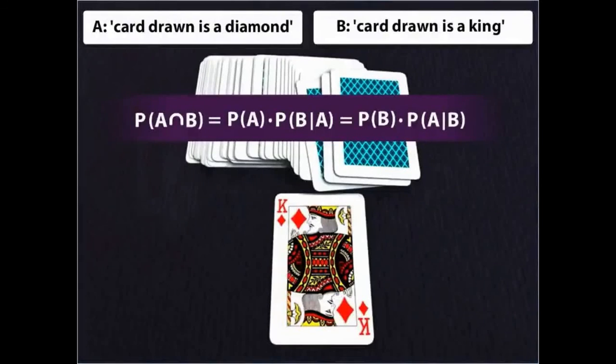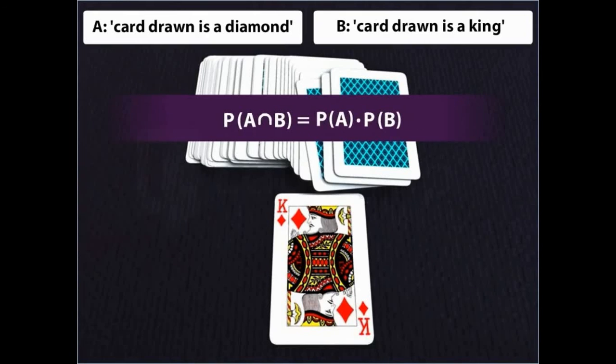Since for independent events, the probability of A when B has already occurred is equal to the probability of A, and the probability of B when A has already occurred is equal to the probability of B. This helps us to conclude that if A and B are two independent events, then the probability of A and B is equal to the probability of A into the probability of B.